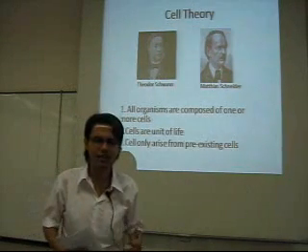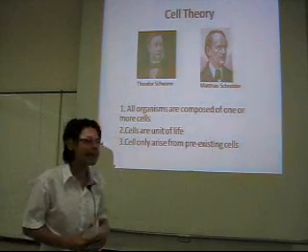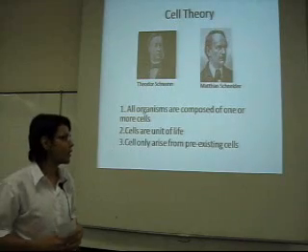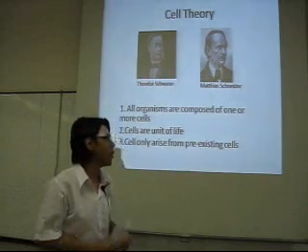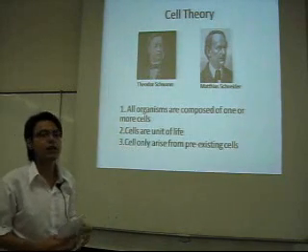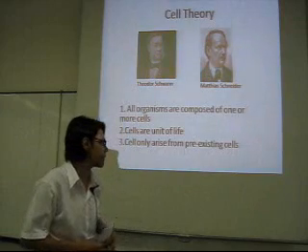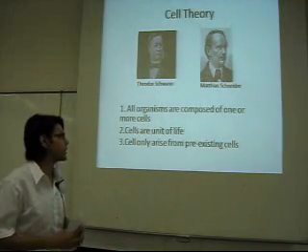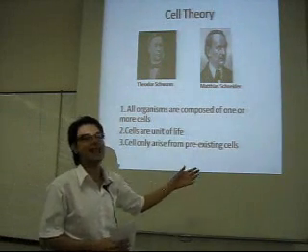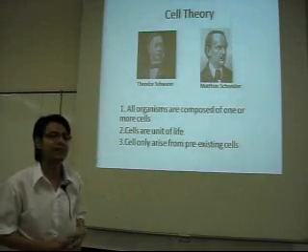And what does the cell theory talk about? First, the cell theory states that all organisms are composed of one or more cells. Second, cells are the unit of life, or the cell is the smallest unit of life. Third, cells only arise from pre-existing cells. This is the cell theory.